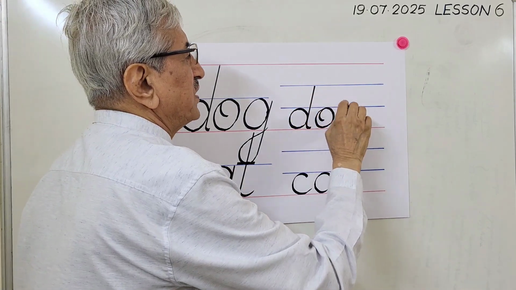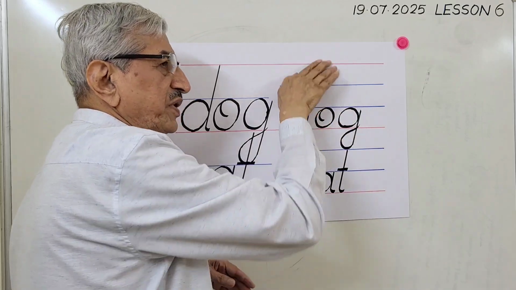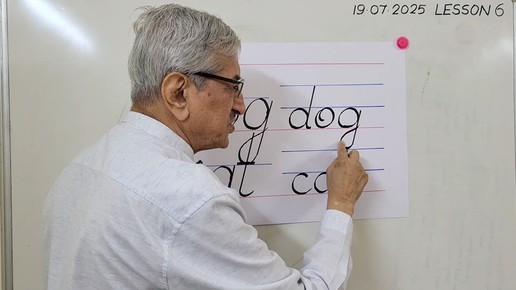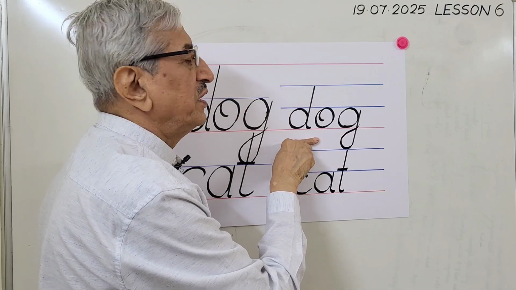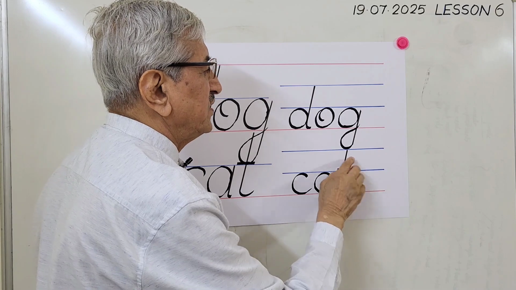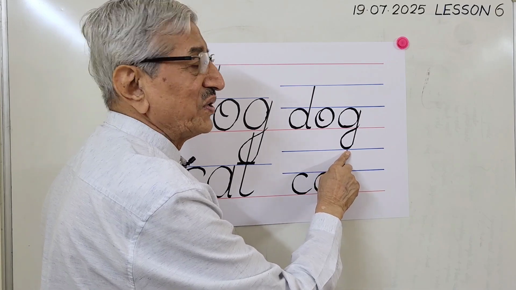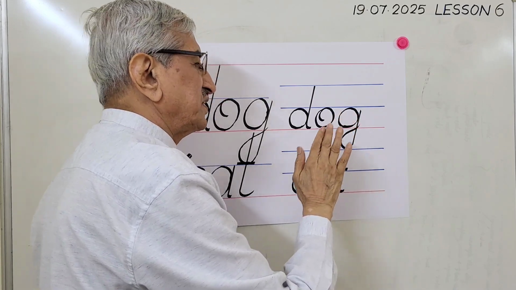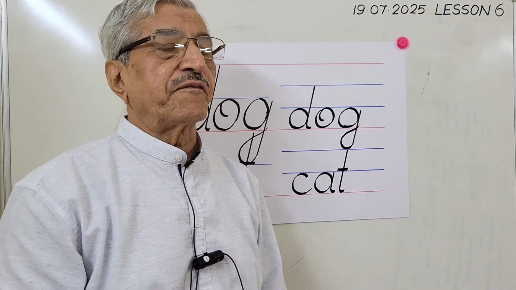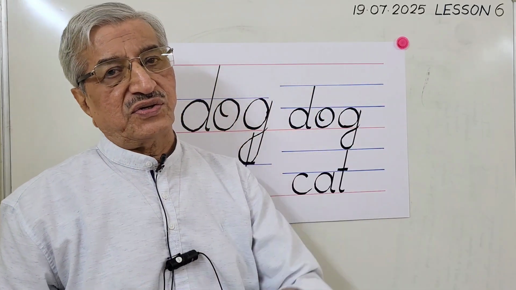Here the size of each letter is 1/3 of the line spacing. So here dog, its descender descends till here in the underground zone. And cat, which is written in the next line, its ascender goes up to this. Okay. So the descender and the ascender are in their proper places. No clash, no fighting. This is according to the rule.